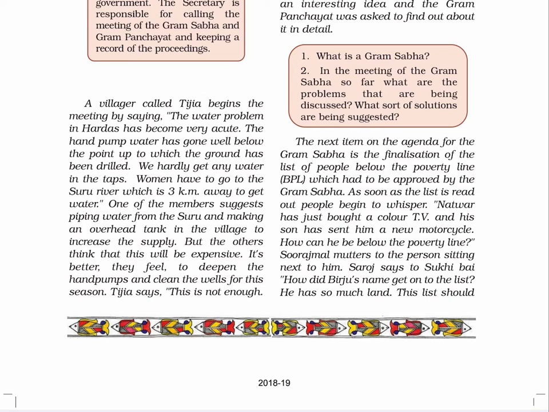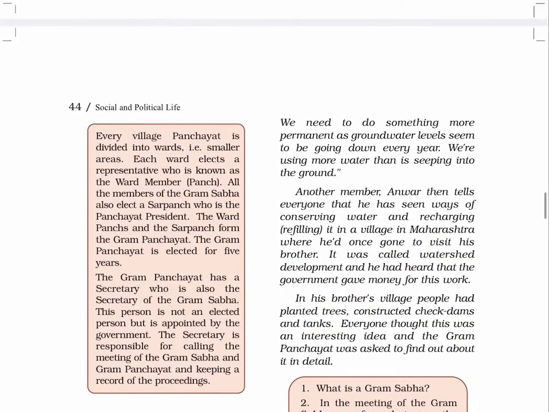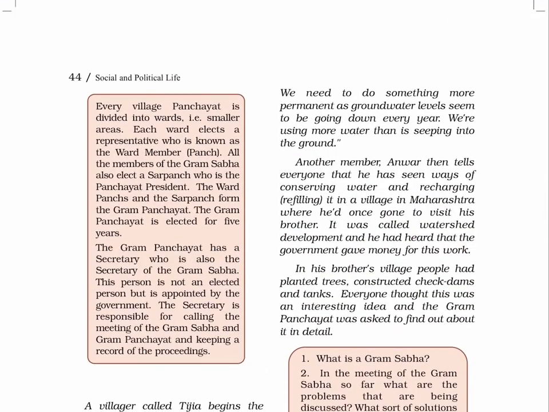Tijia says, "This is not enough. We need to do something more permanent as groundwater levels seem to be going down every year. We are using more water than is seeping into the ground." Another member, Anwar, then tells everyone that he has seen ways of conserving water and recharging it in a village in Maharashtra, or refilling it, where he'd once gone to visit his brother.